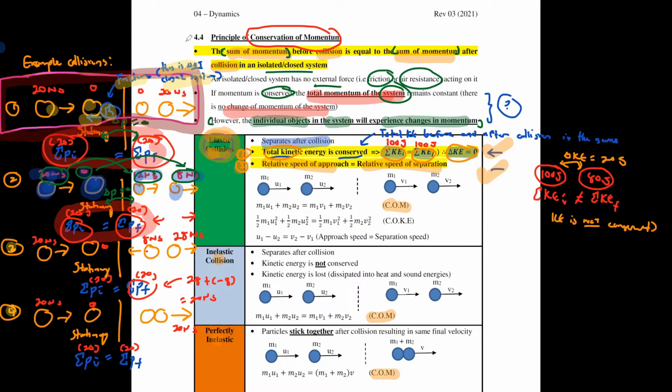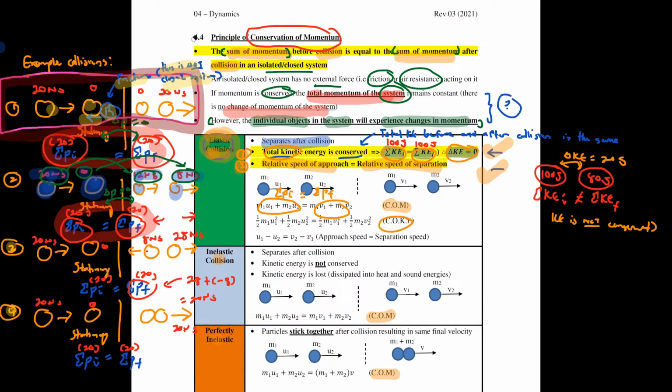So basically what you're seeing here for the expressions is all talking about the sum of the initial momentum equals the sum of the final momentum. And then this little statement below it is talking about conservation of kinetic energy. COM stands for conservation of momentum.